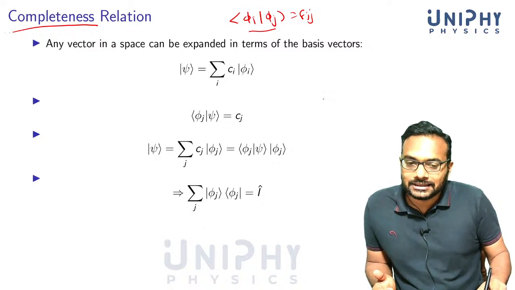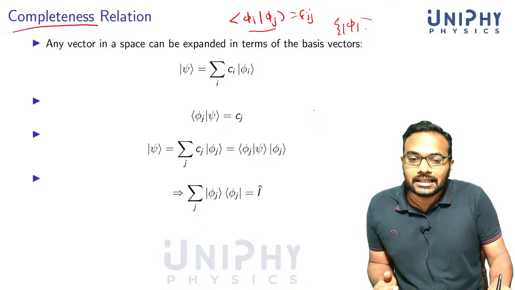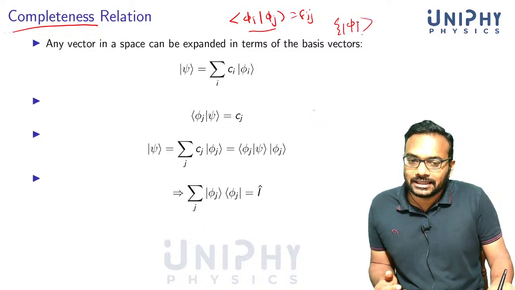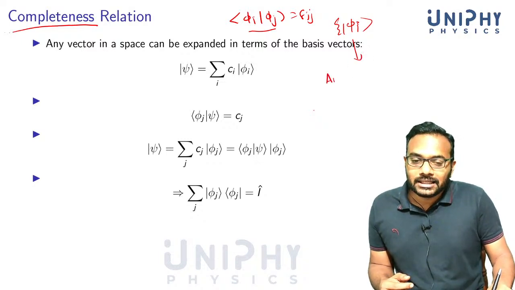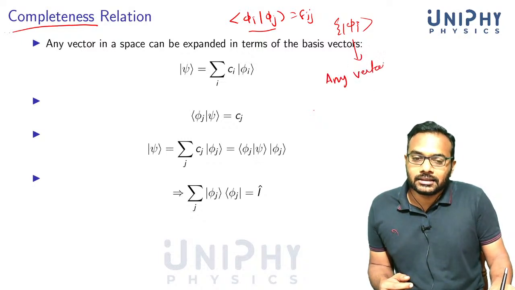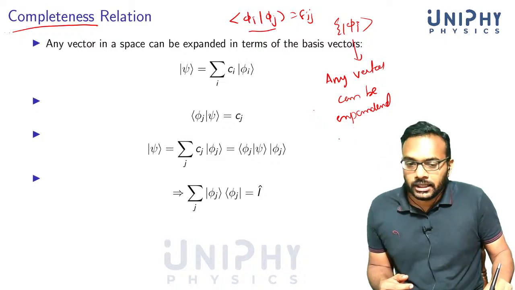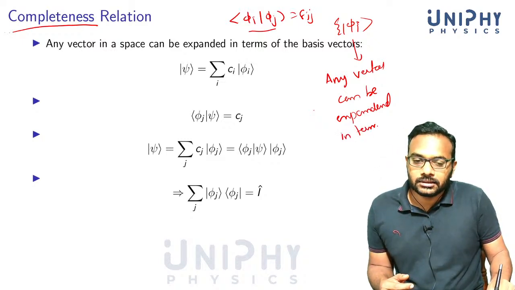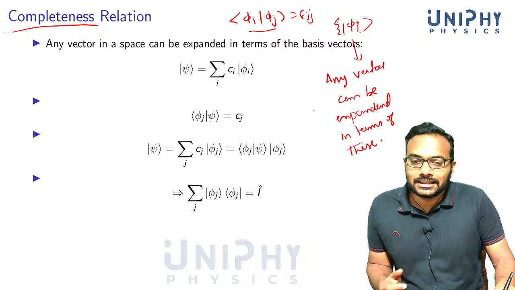When you say that the set phi i is complete, it means that any vector can be expanded in terms of this set. Only then can we say that this set is complete.